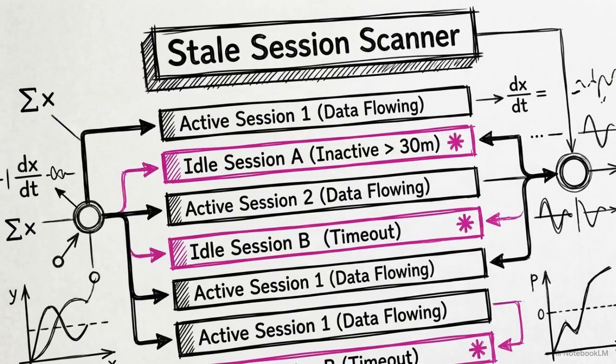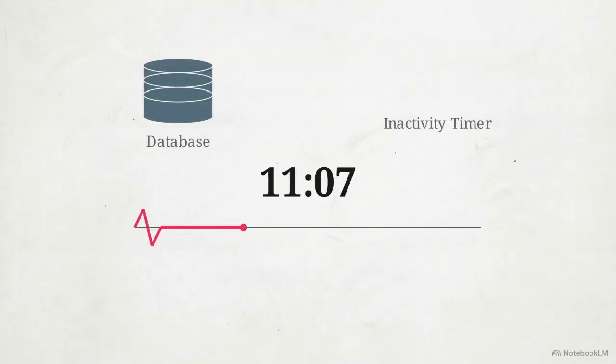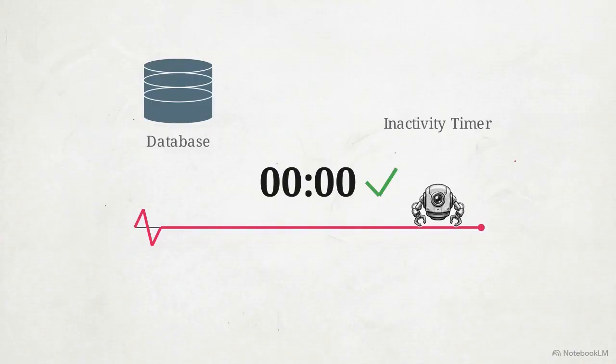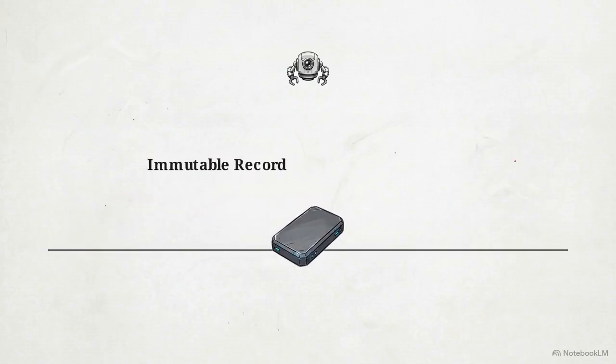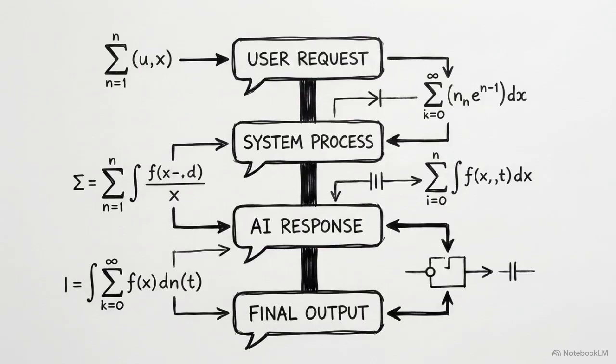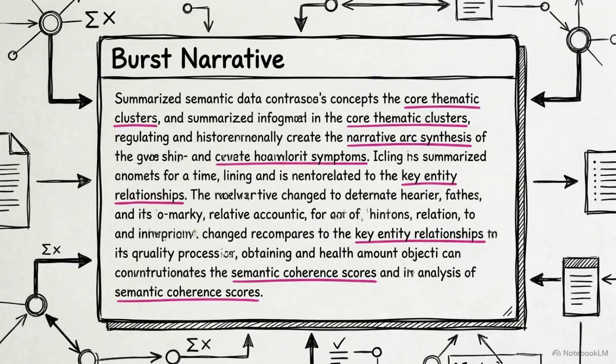Instead, the architecture uses a stale session scanner. It monitors the database and triggers only when a user has been inactive for 15 minutes. When that natural activity gap occurs, the scanner groups the preceding messages into a burst narrative. Rather than constantly overwriting a single running summary, it locks an immutable record into place. Indexing memory around these activity gaps captures true semantic continuity. The resulting narratives align exactly with how the user actually communicates.